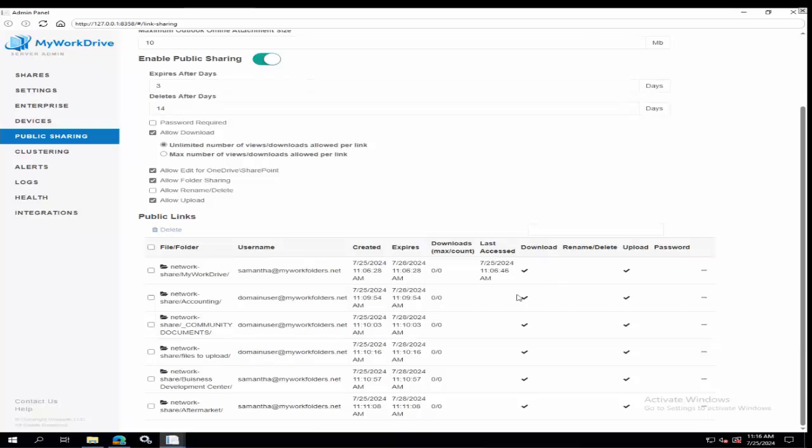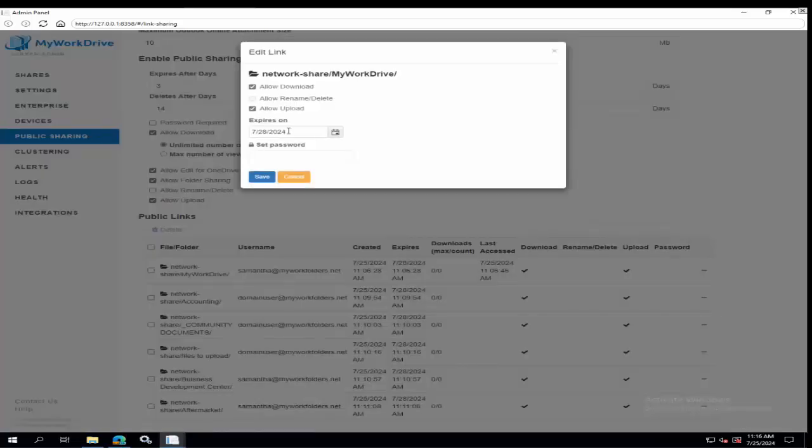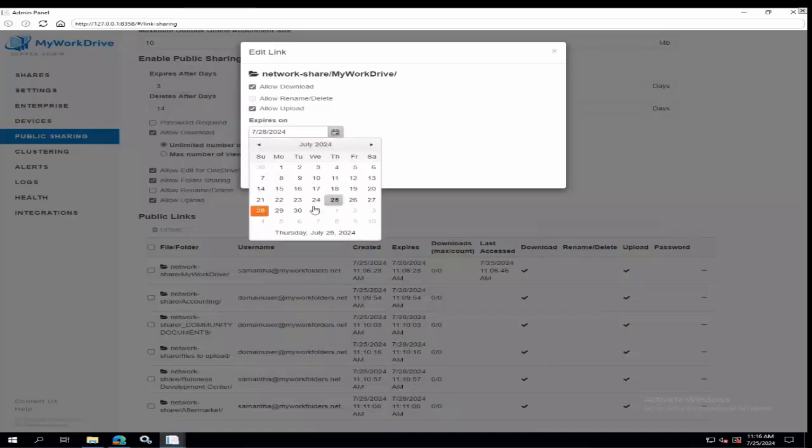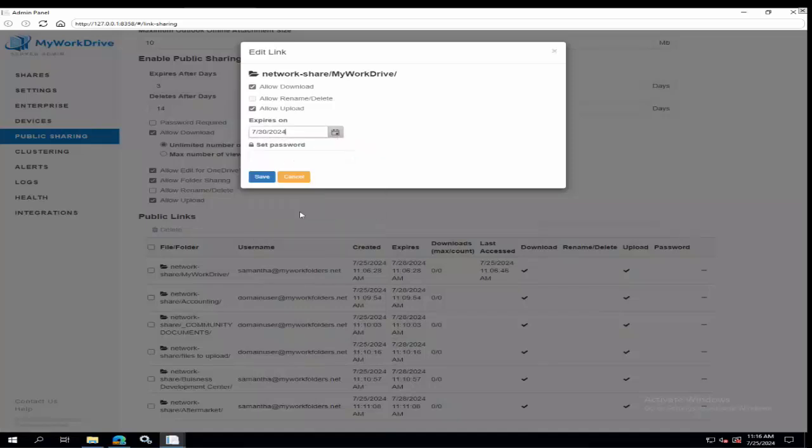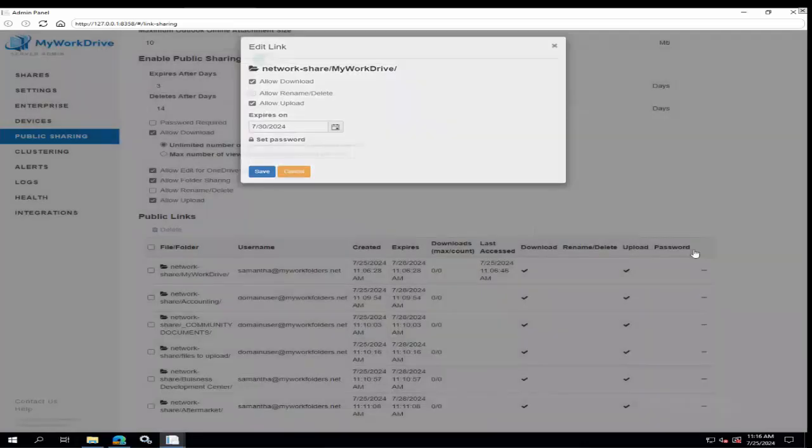And of course, you can also see and manipulate what shares have been created. So on this server, a couple different users have created a number of public shares. I can help them with that. I can give them back the link. I can go into an edit mode and say, you know what, I know this person needs to extend this. Let me go ahead and extend this out for them. Or I know they meant to put a password on it. Let me put a password on it, that sort of thing. So you can correct those things.